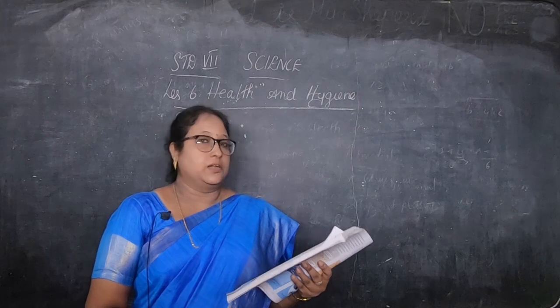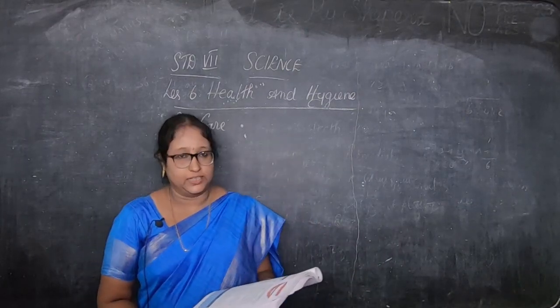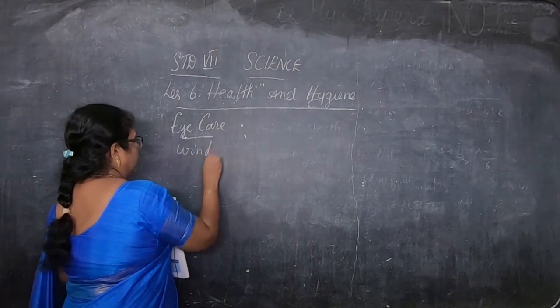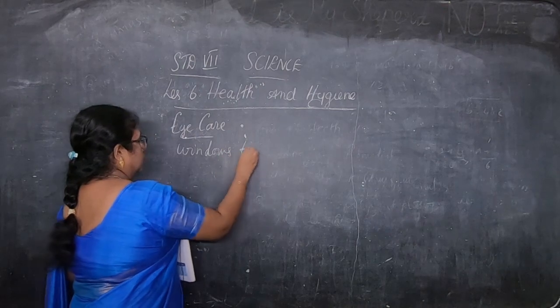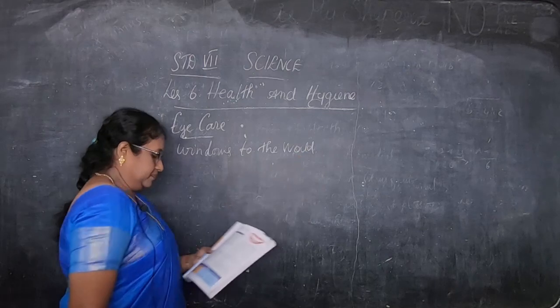Eyes are an important organ of our body. They are considered as windows to the world. Eyes are the windows.